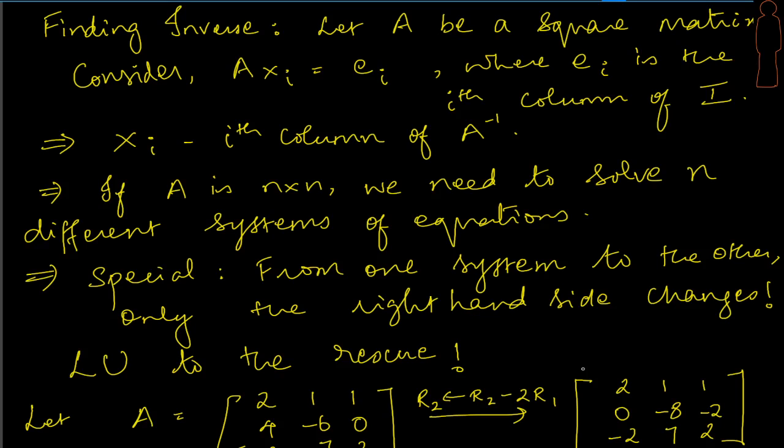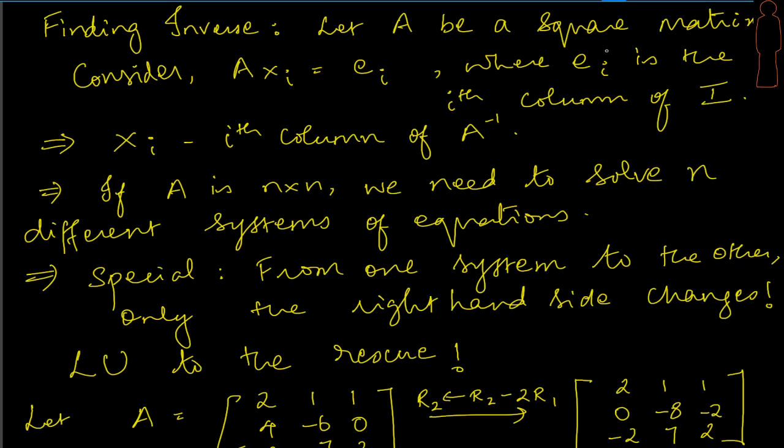Okay, so here is our assumption. We are assuming that A is a square matrix. Okay, now look at the identity matrix, right? Any identity matrix, and look at the columns of the identity matrix. Like if I have 1 0 0, that's one column of the identity matrix. If I have 0 1 0, that's the second column of the identity matrix. 0 0 1 is another column of the identity matrix. We are looking at the 3 by 3 matrix.